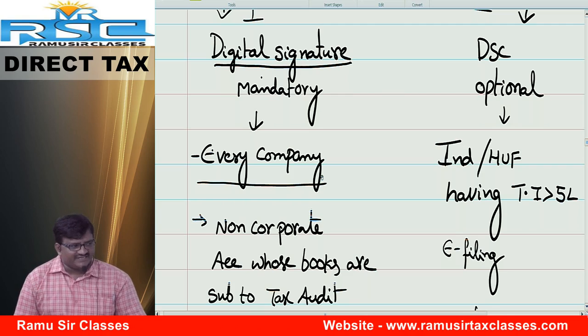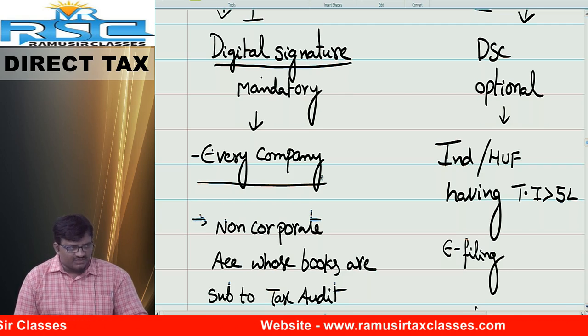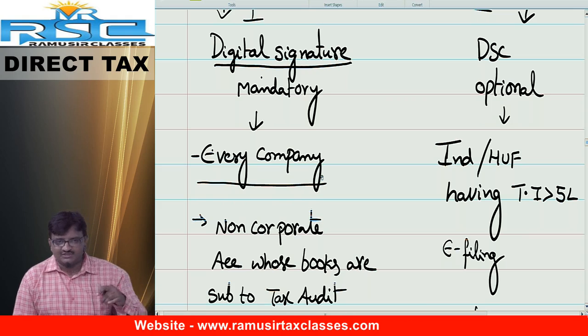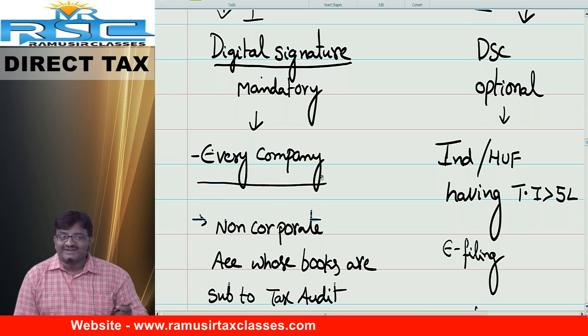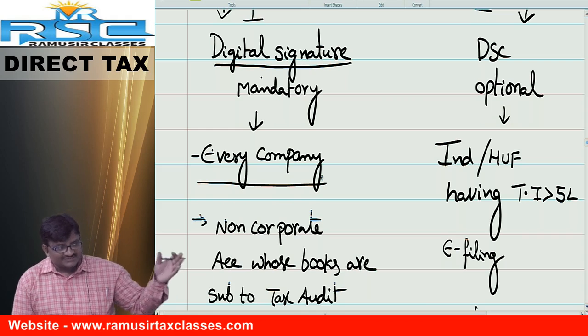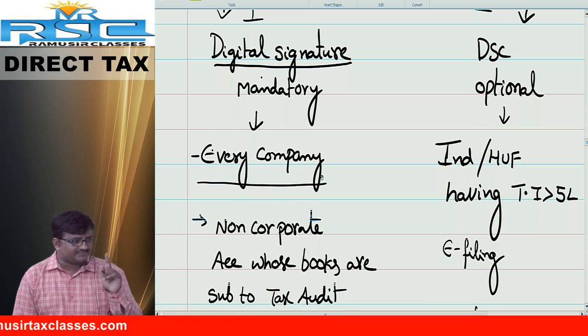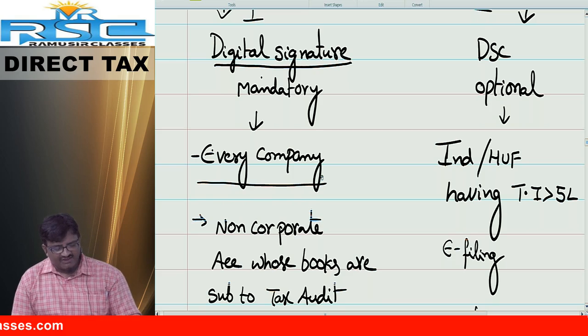Friends, when it is mandatory: those people who are corporate, those people who are subject to tax audit, those people who are having assets located outside India. In the following persons, digital signature is mandatory. Note it down. Small a, every corporate assessee, every company.